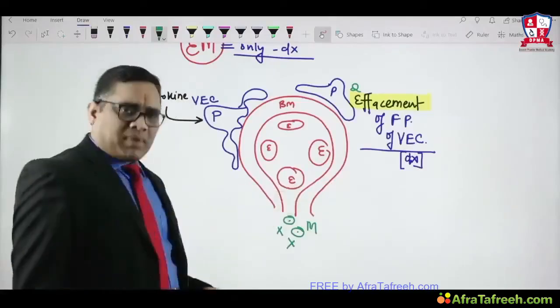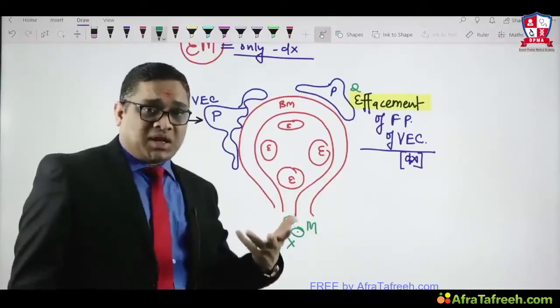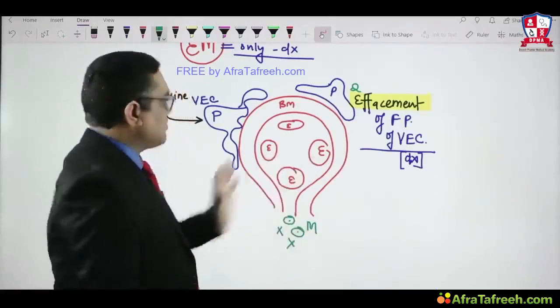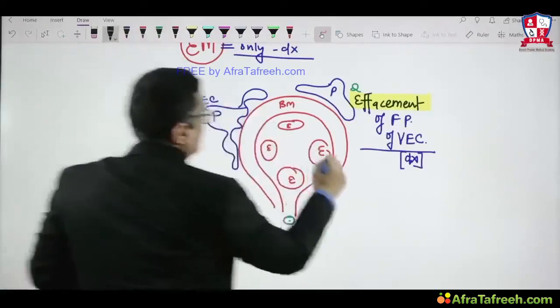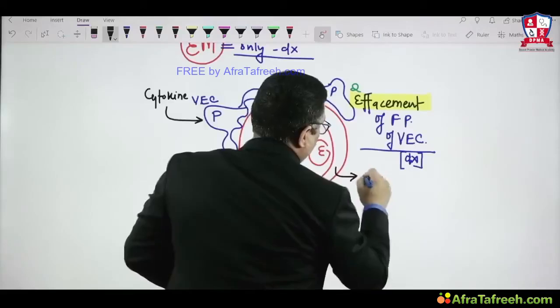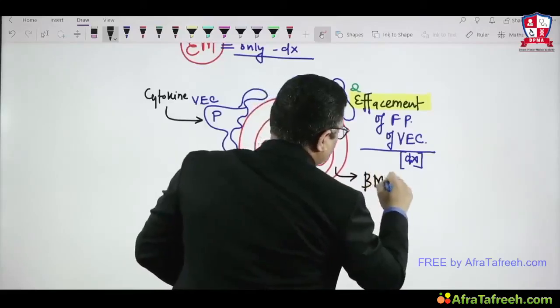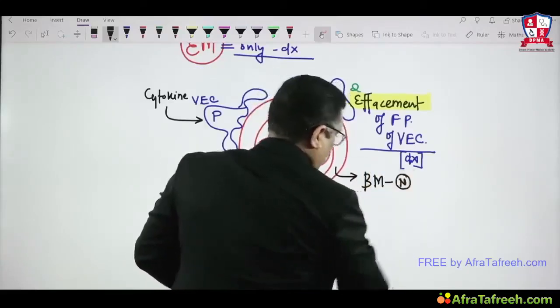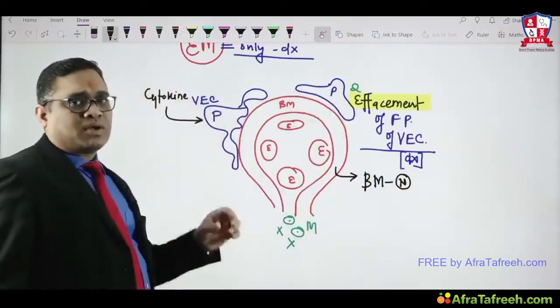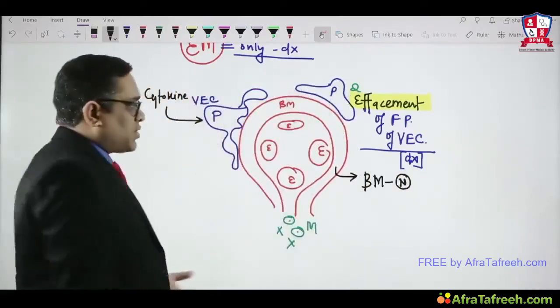What about the basement membrane? Minimal change, see the name, minimal change disease. The basement membrane is normal and intact. So we must understand that in minimal change disease the basement membrane is normal and intact. Only they have loss of charge, because of which there is proteinuria.